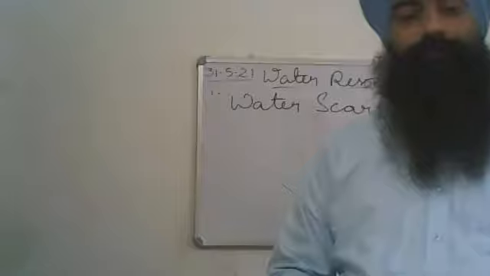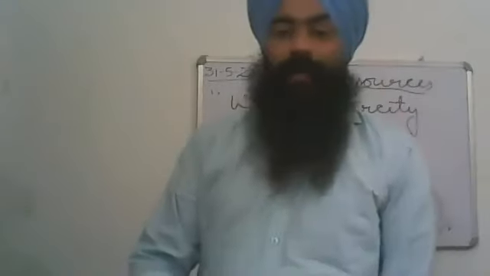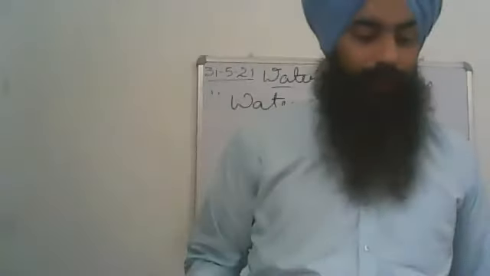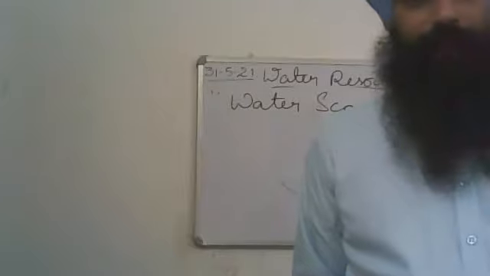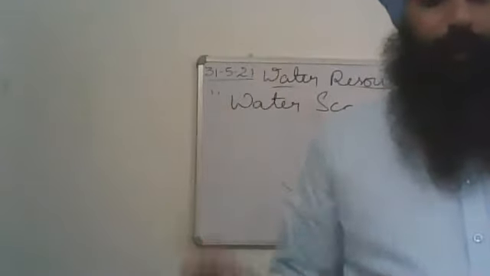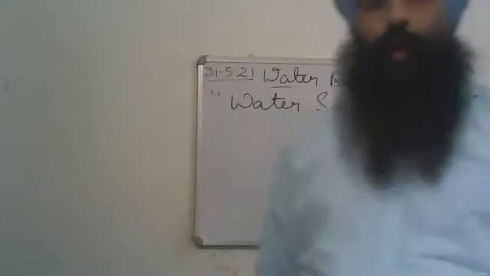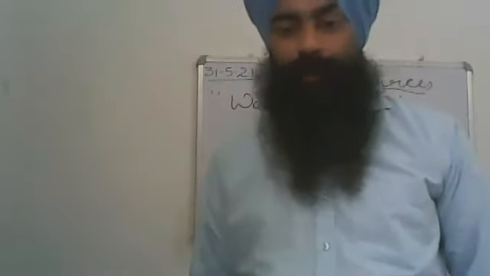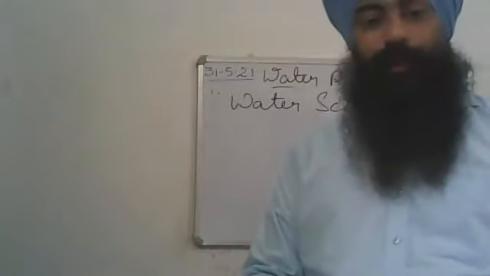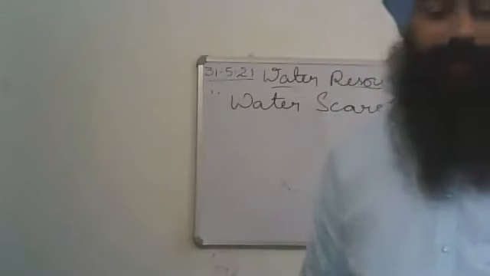Clear? So the reasons responsible for the decreasing underground water level. First, overdraft of water for irrigation in rural areas.